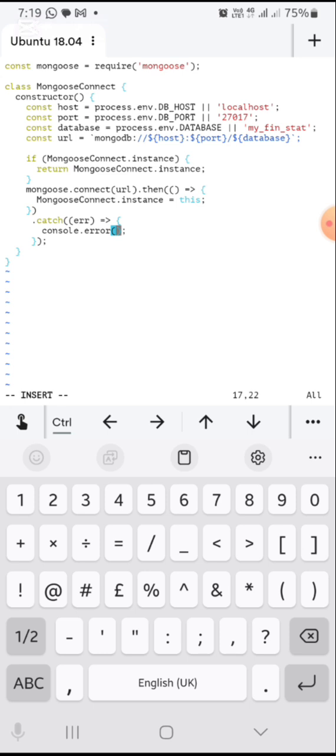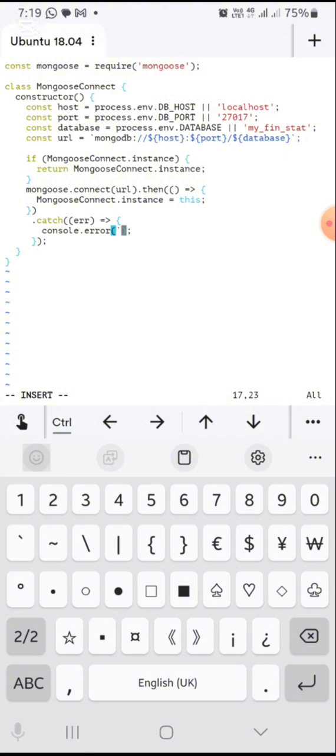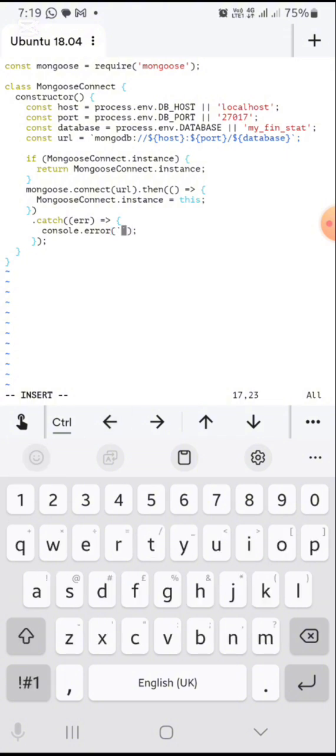Let's do that. So error connecting. Or let's just say error.